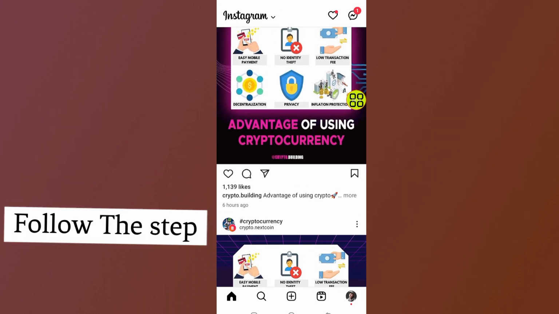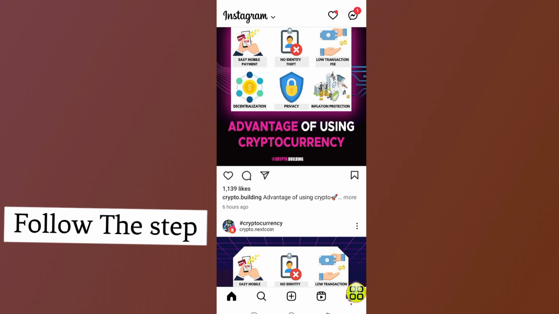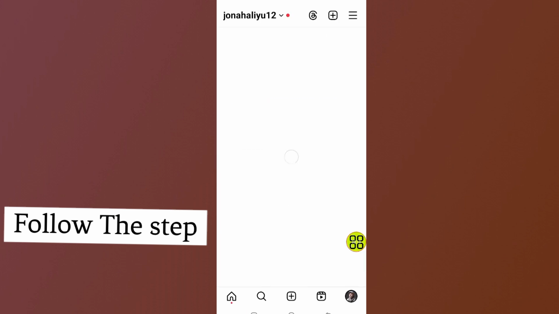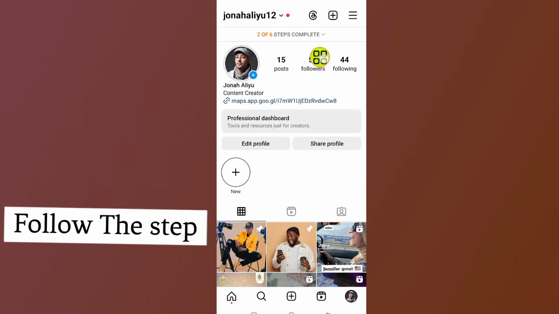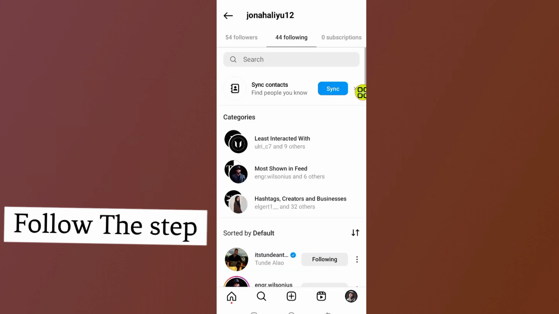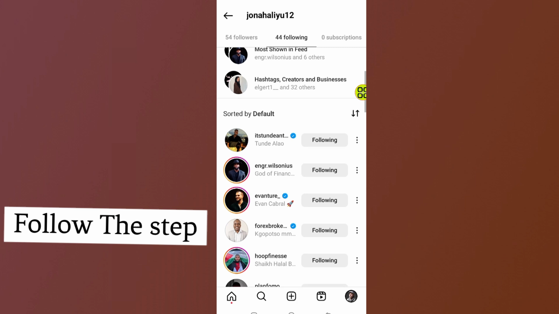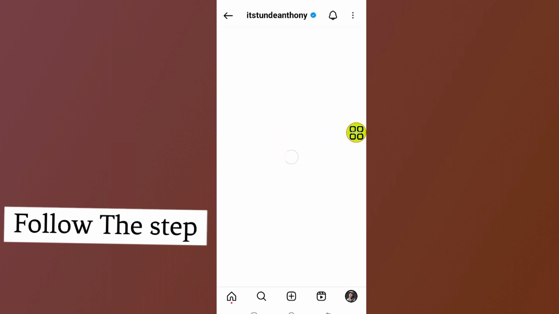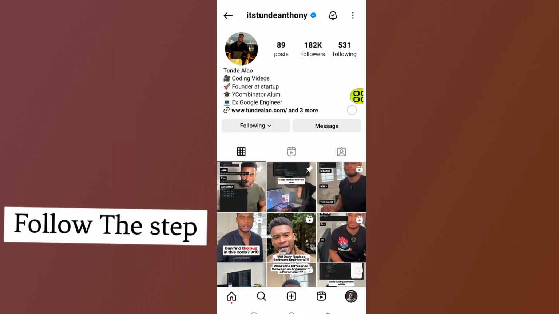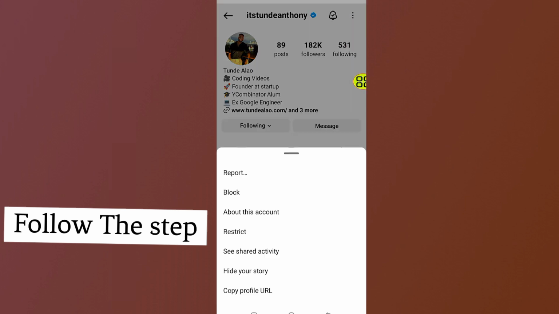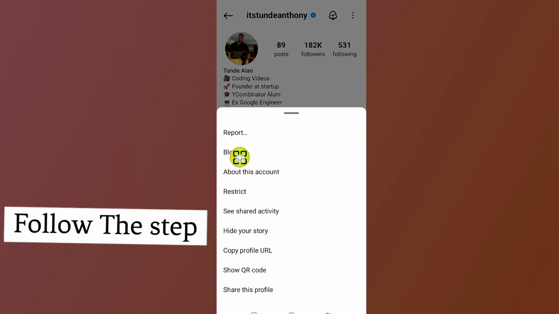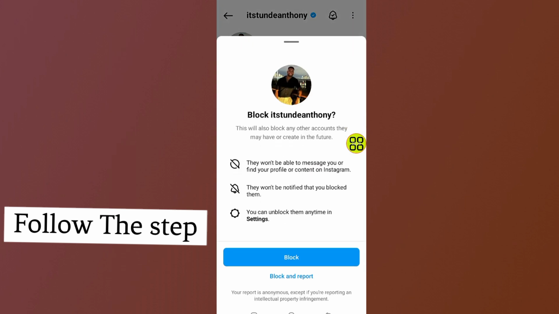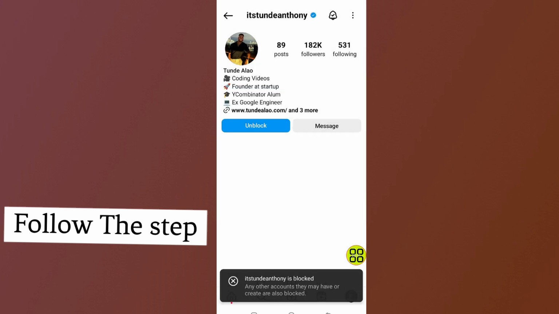First of all, let's say you want to block someone on Instagram. I'll tap on this menu section and open my profile. Now I'll tap on followers or following, and open the people that I'm following. If I scroll down and open this person, I'll tap on the three dots at the top right side. Then I tap on block, and tap block again. As you can see now, I blocked this person.